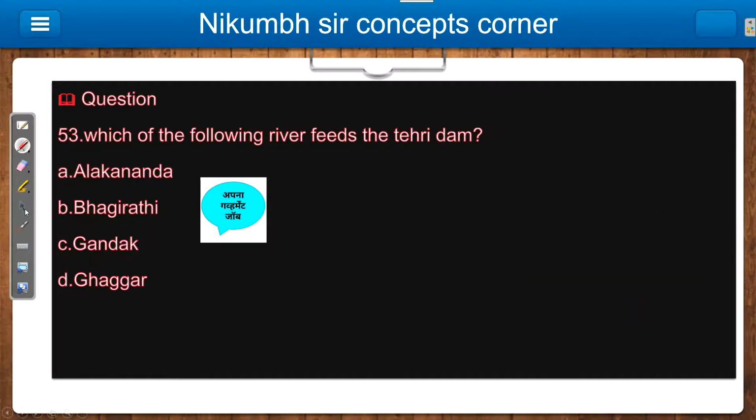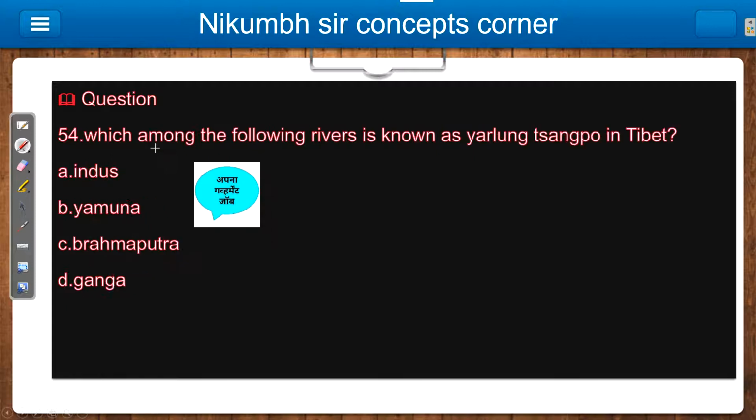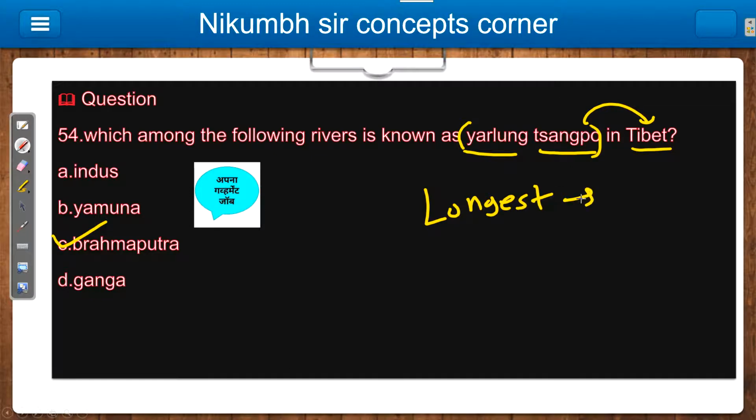Let's move further. Question number 54. Which among the following rivers is known as Yarlung Tsangpo in Tibet? This is another name specifically used in Tibet. Indus, Yamuna, Brahmaputra or Ganga. Your answer will be C, Brahmaputra. Now from this, two important GK questions for you: which is the longest river of India, and the longest river of the world?